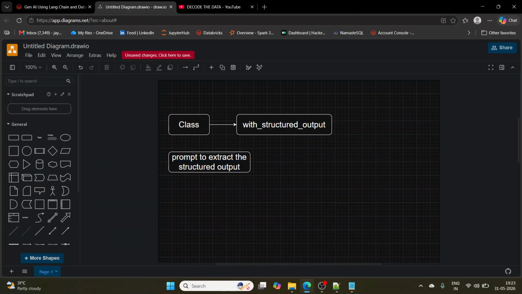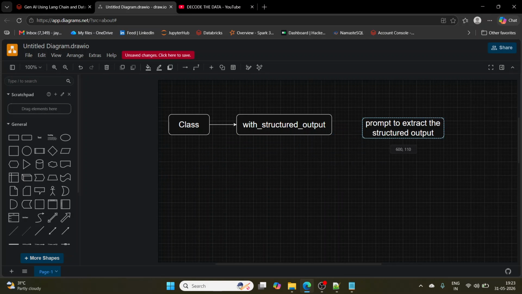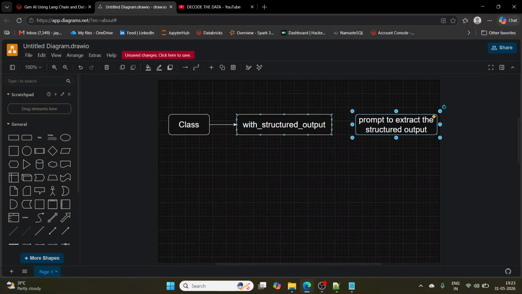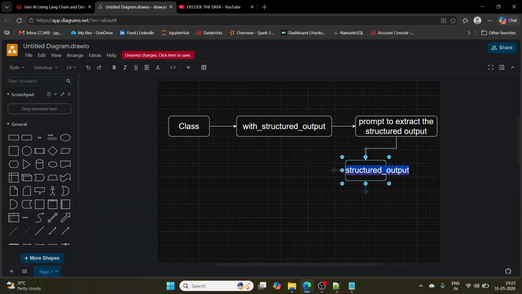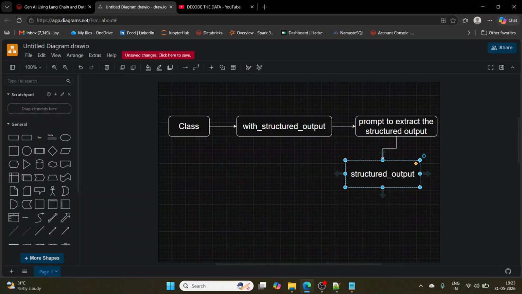So it creates the prompt to extract the structured output, and this prompt, just a second, yes, this is step 3, and the next stage is I am getting the structured output, right?